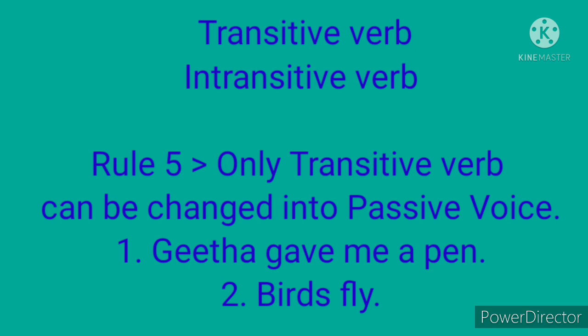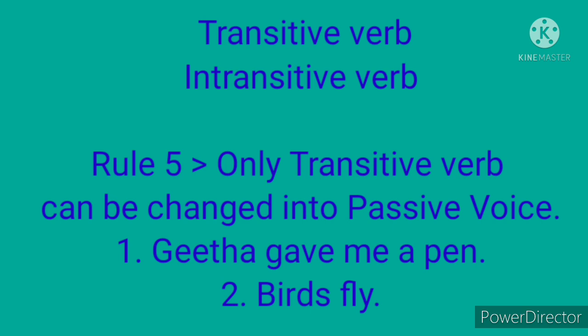Before seeing rule 5, you must know what are transitive verb and intransitive verb. What is transitive verb? A verb which passes over on an object is known as transitive verb. It means there will be an object in that sentence. If there is an object, the verb in that sentence can be called as transitive verb. What is intransitive verb? A verb which does not pass over on an object is known as intransitive verb. It means there will not be an object in that sentence. The verb in a sentence which does not contain an object will be an intransitive verb.